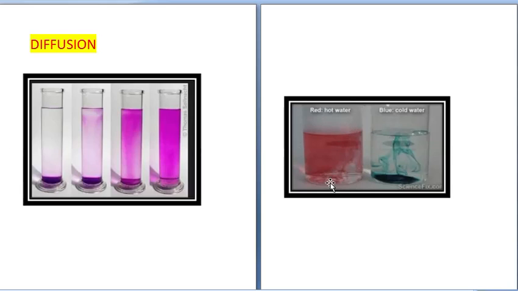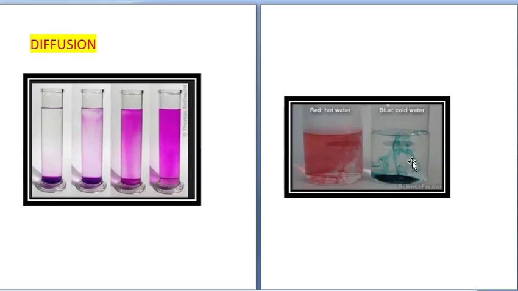Another example has been taken over here, in which a red color tablet and a blue color tablet are there. The red one has been placed in hot water and the blue one has been placed in cold water. You can see that the red diffuses more compared to blue.